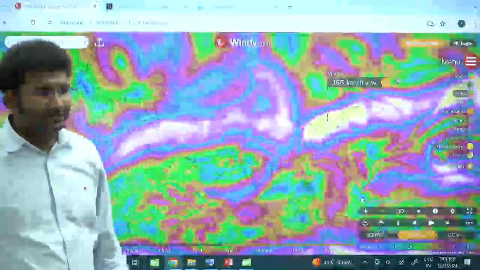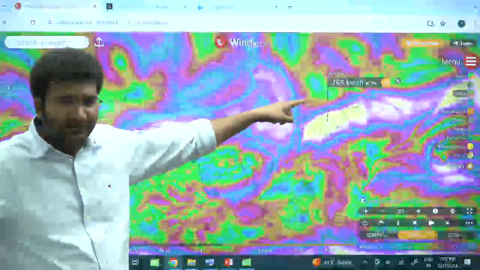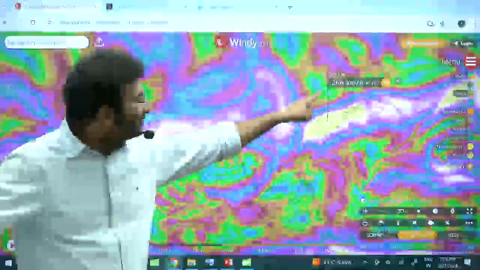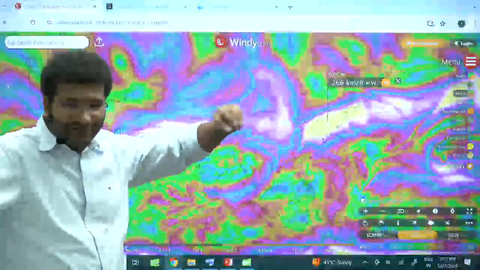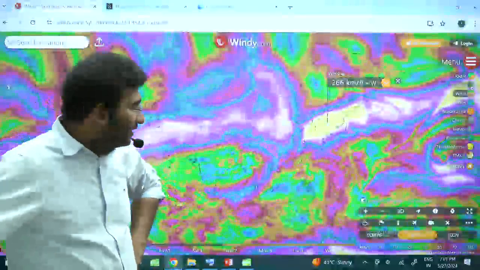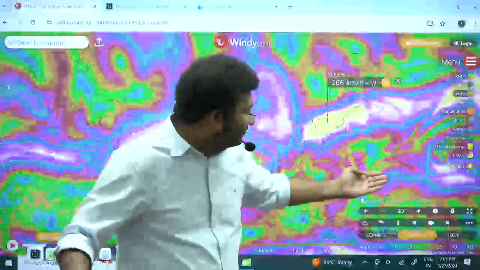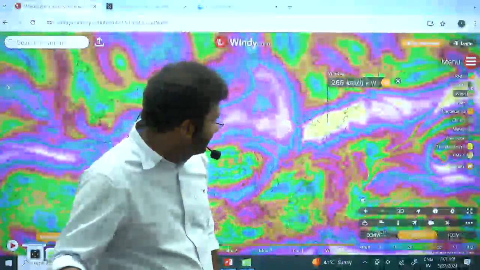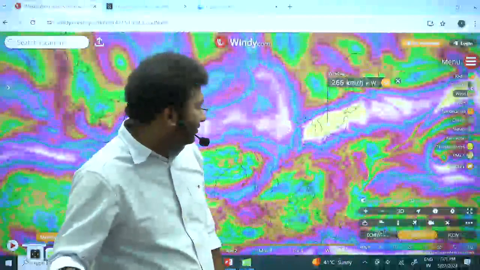Friction is one of the reasons. Now look at the speed of the winds there. 266. If an aeroplane is moving, it will also move at the same height, right? So in the same direction if it is moving, the aeroplane will move faster. So aeroplanes will take all of these things into consideration. Look at the height.